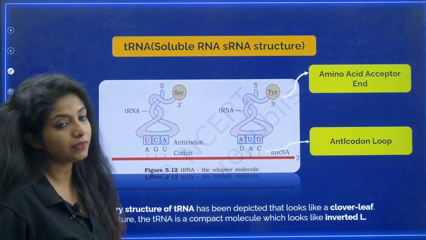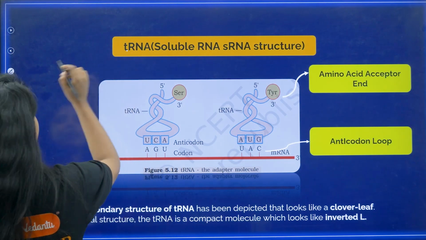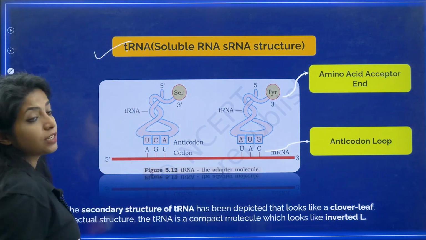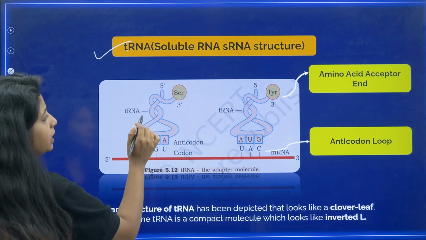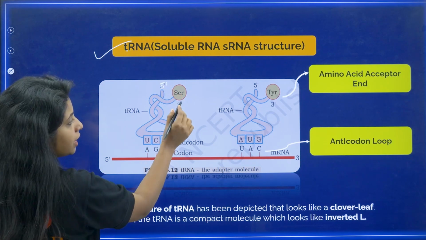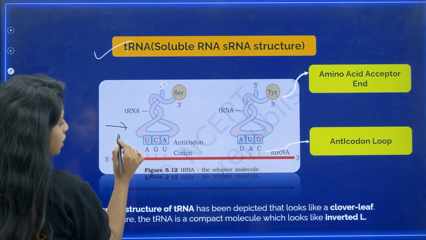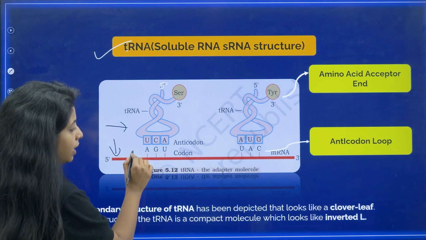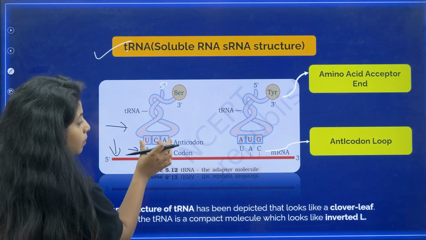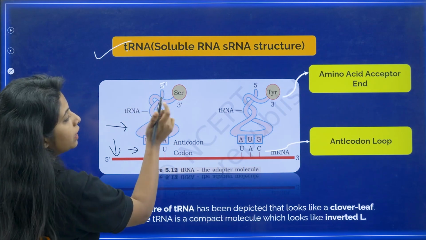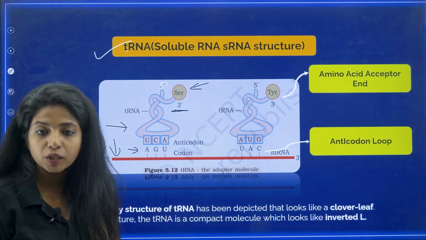Going ahead. Now we are going to talk about translation, my dear children, and for translation what do you need? You need transfer RNA, which is also known as soluble RNA. It used to be known as soluble RNA, that is sRNA, and this is the structure of it, where, my dear children, it's an RNA, so obviously it will have a 5' end and a 3' end. The amino acids which are going to come over here, what's the role of tRNA over here, my dear children? If this is mRNA, the codon is there, then there will be an anticodon coming from the tRNA side. So tRNA will have some anticodon, and attached to this particular tRNA there will be an amino acid. Now where does an amino acid come and bind? On the 3' end the amino acid will come and bind.